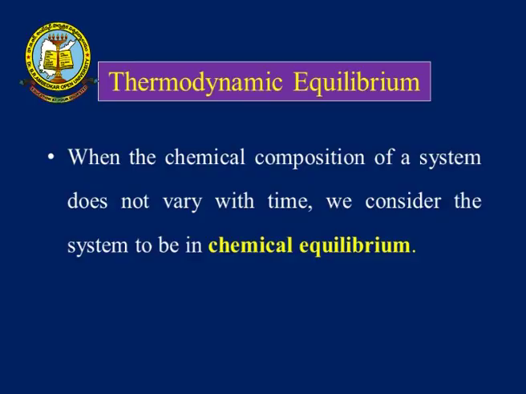Then we have chemical equilibrium. In chemical equilibrium, the chemical composition of a system does not vary with time. When the chemical composition of a system does not vary with time, we consider the system to be in chemical equilibrium.